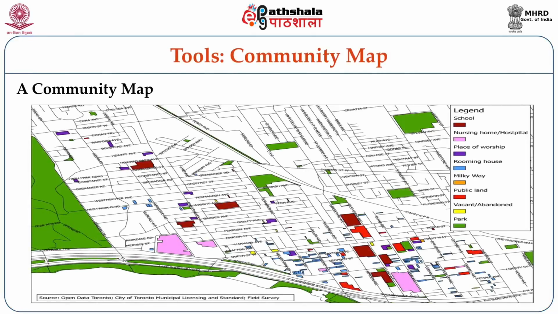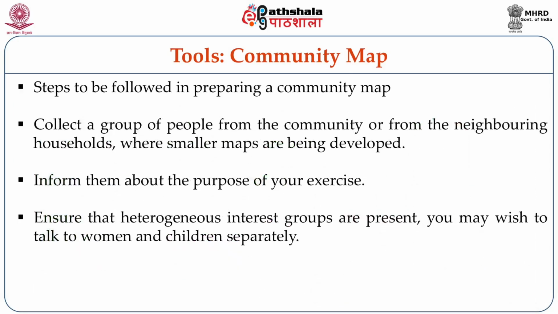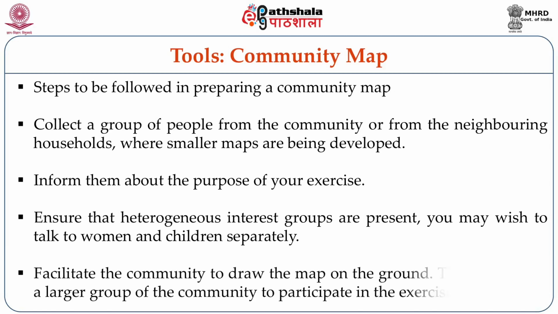You can look at this, this is one community mapping which has been done. You can collect a group of people from the community or neighboring households. You see to it that they are heterogeneous interest groups, and even so, you might like to have women and children working separately and men working separately, because it should not become that one group is dominated by somebody else.